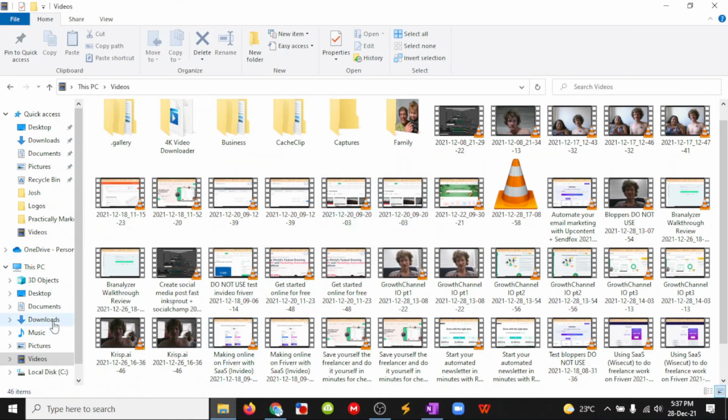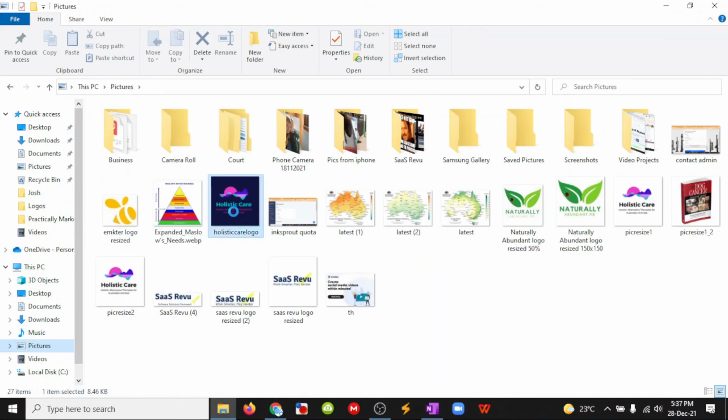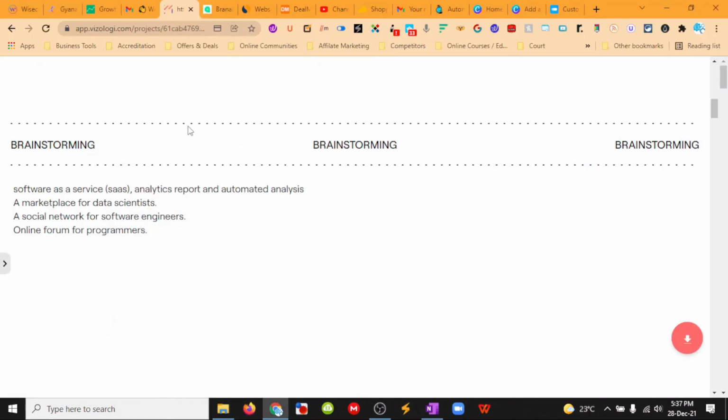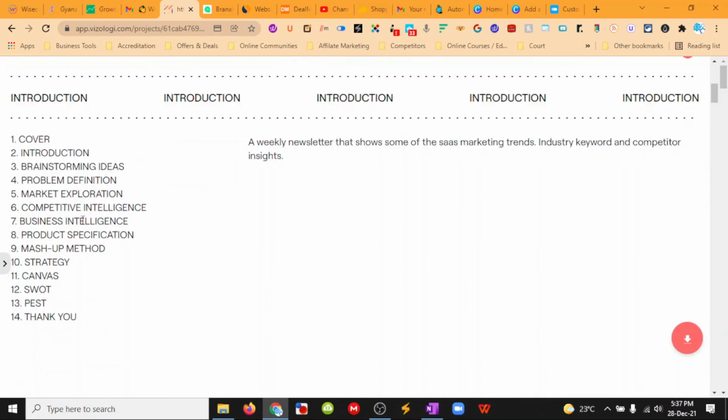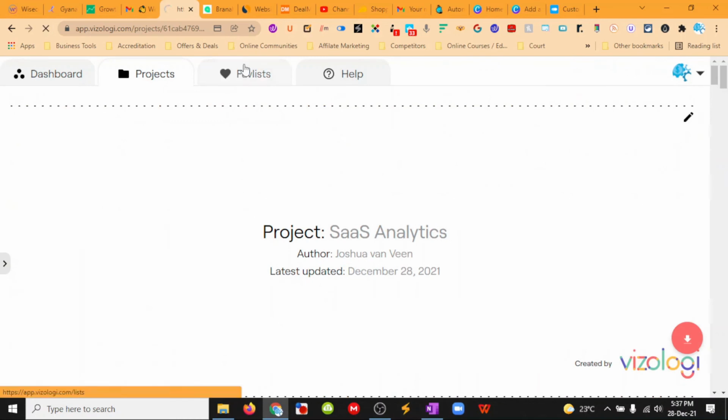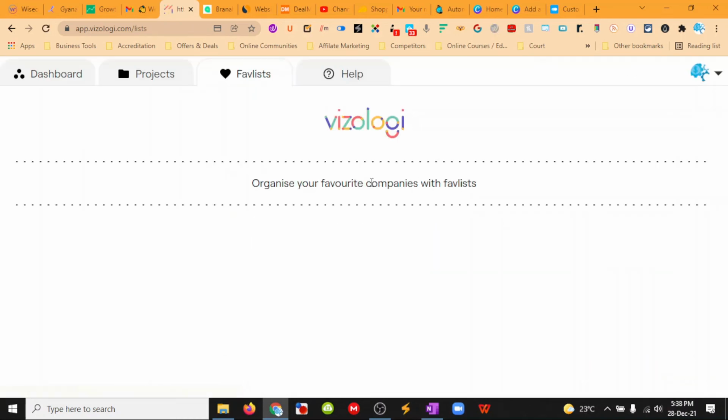So I wonder, can we add in any images? If I went to anywhere, can I copy and can I paste? Being able to add images in would be really cool. Okay, then we go to our Faves List, and this is where we can select companies that we are interested in and watching. I don't have any. I forgot to add them in when I was doing it. And then they have the help section.